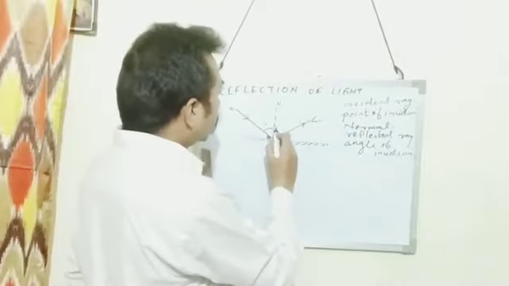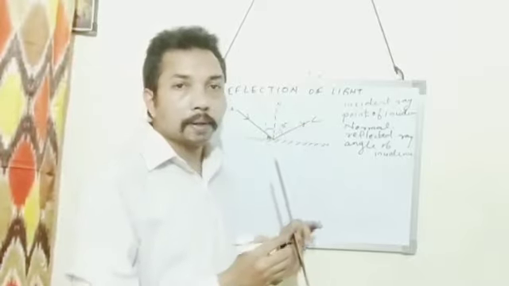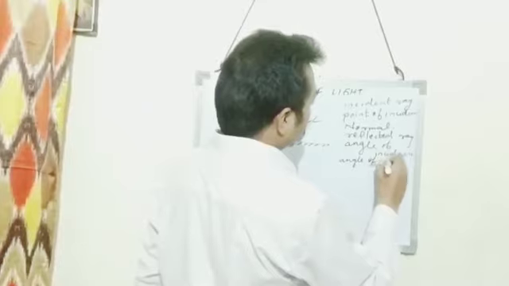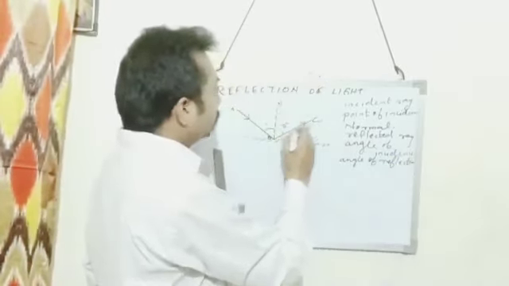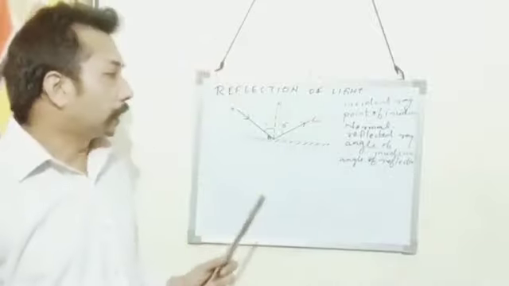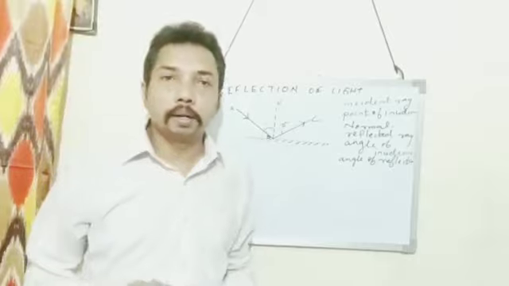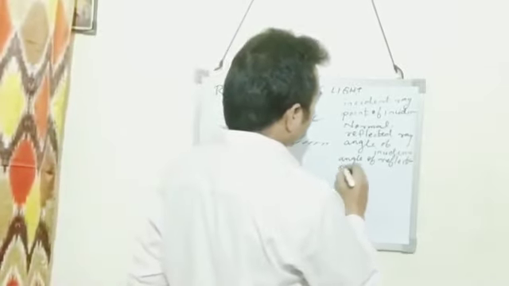And the angle between the reflected ray and the normal is called angle of reflection. Here angle NBC is the angle of reflection. The next one is the plane of incidence.